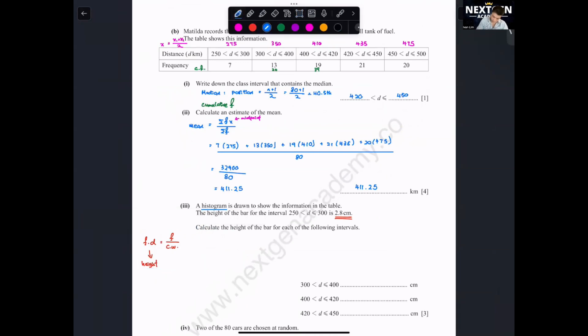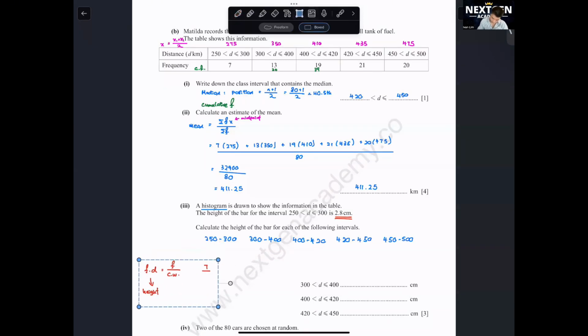I will just roughly write down here 300 to 400, 400 to 420, 420 to 450, 450 to 500. The first thing we want to write down is the FD value, frequency density, which is this one here. So F over CW, F over the class width is, maybe I do one step at a time so that you can see the full working.